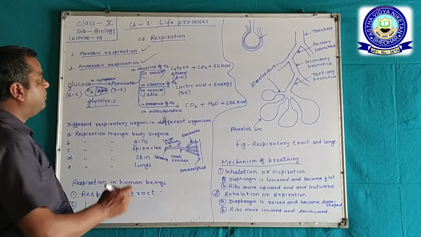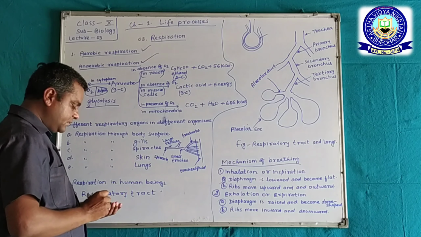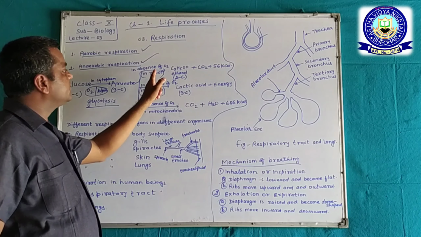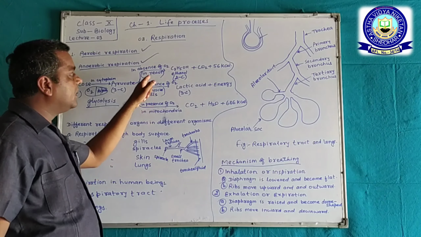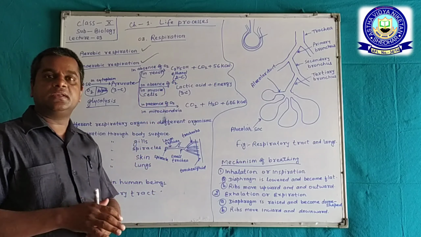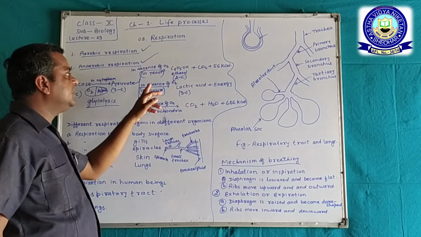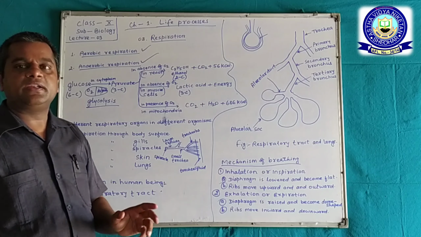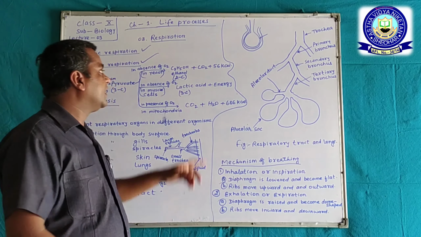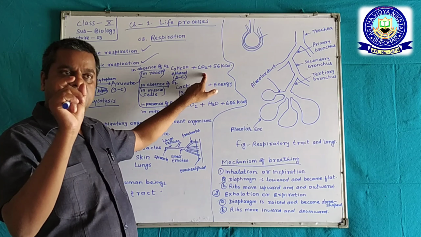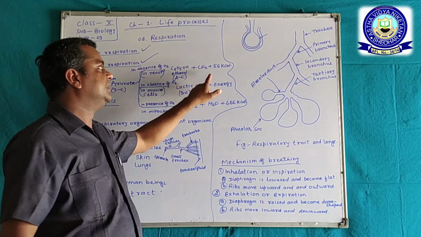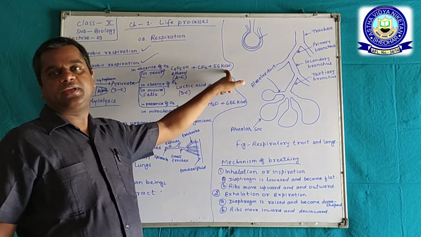Now, in the absence of oxygen, pyruvate is converted in yeast into ethanol and carbon dioxide, and releases some energy, like 56 kilocalorie.